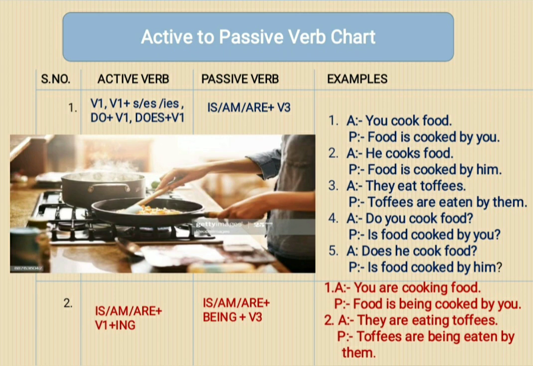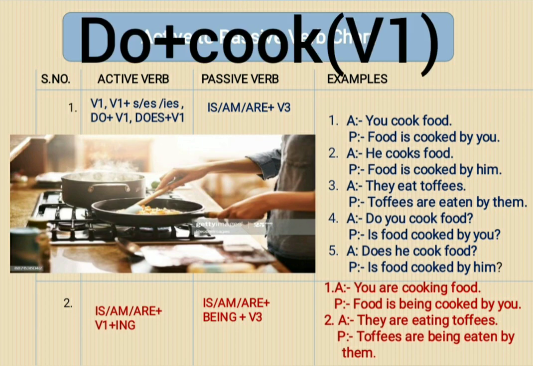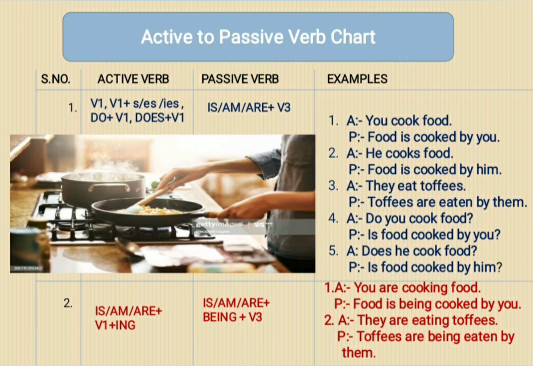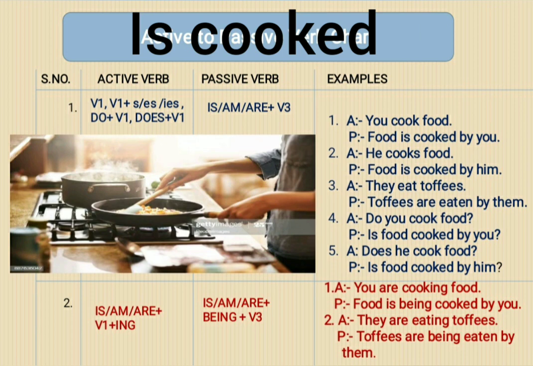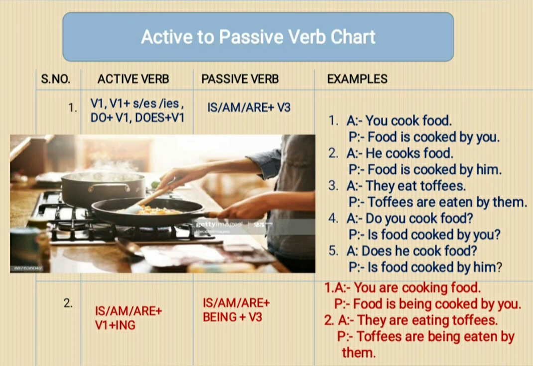The changes you can understand: in active voice it was written do plus cook, and in passive voice it became is cooked, but is will come in first place because it is an interrogative sentence. A question is there in the sentence.